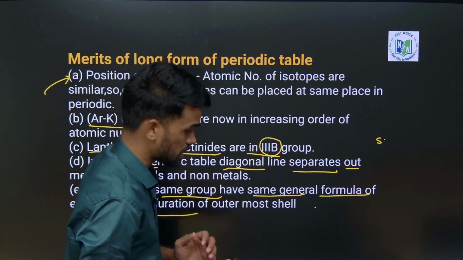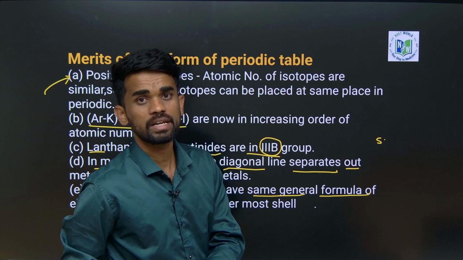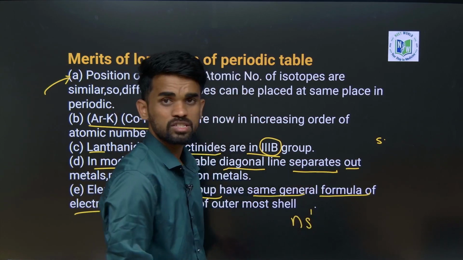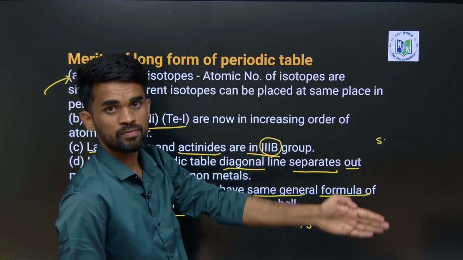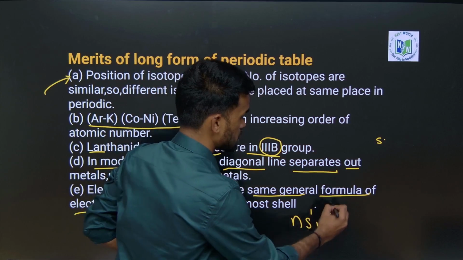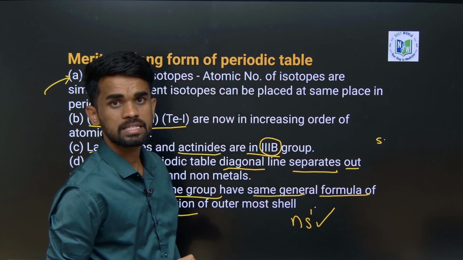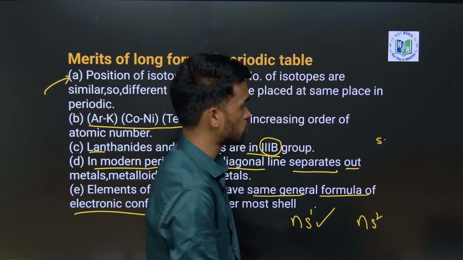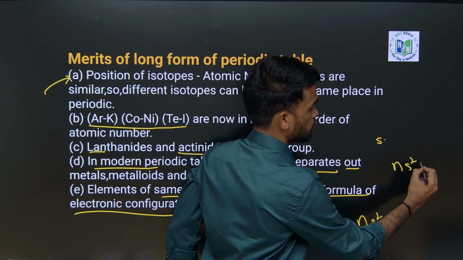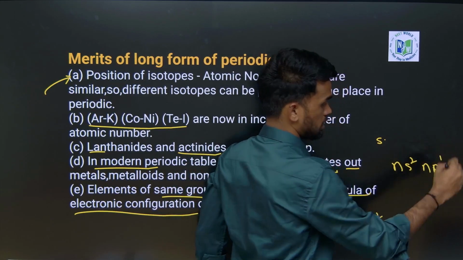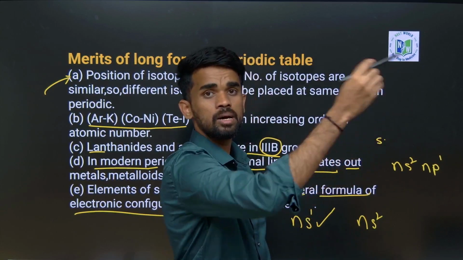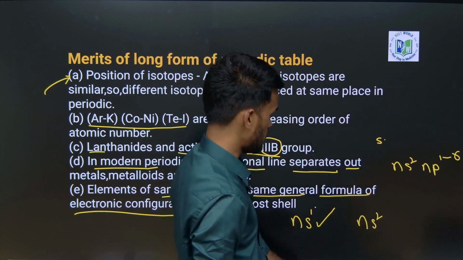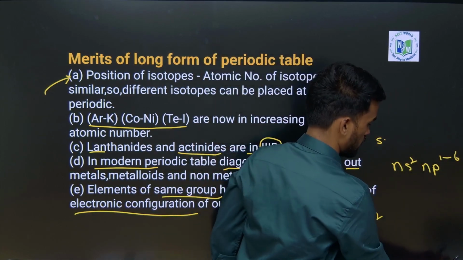Okay, now elements of the same group have the same general formula of electronic configuration. For example, what is the general electronic configuration for first A group elements like alkali metals? We can just write it as ns1. So all the elements in the first group can be generalized with electronic configuration ns1. For the second group we can write it as ns2. For the third group we can write it as ns2 np1, something like this. We can go for all the p block elements from 1 to 6. Like this we can write. I hope this is also clear.